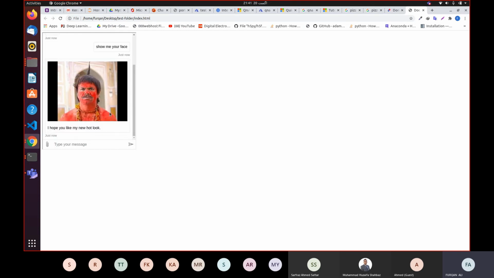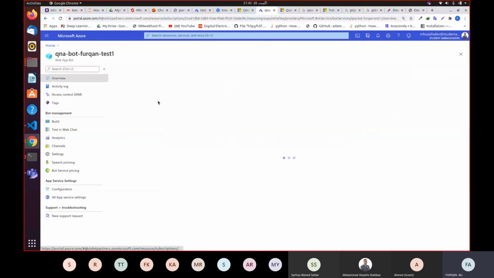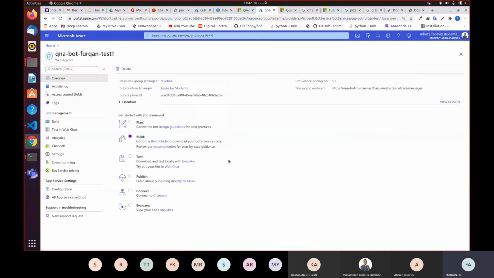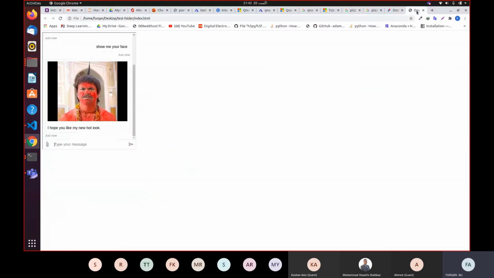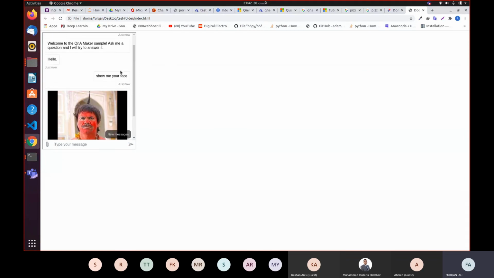I have told you how to add pictures. I've told you how to add multiple interactions, in which you can say which movie you have watched, and the bot is going to ask you which movie you're talking about. So you can add multiple interactions in your chatbot, and you can add images as well. In the next session, we're going to see how to deploy this in Azure, and how to deploy your web apps in Azure. It is a very easy thing. Basically, the hardest thing was getting your chatbot running.